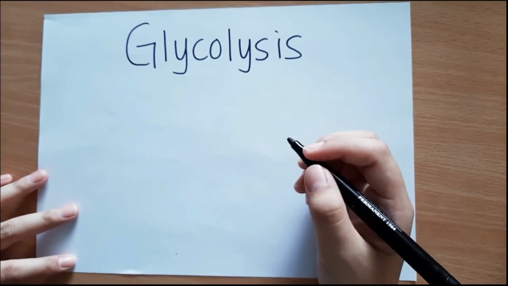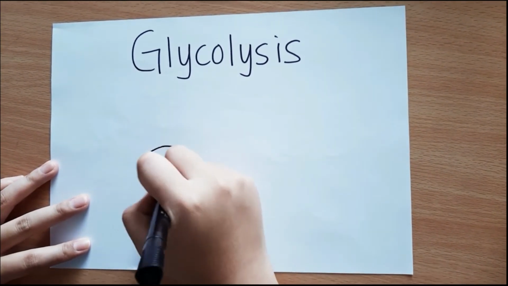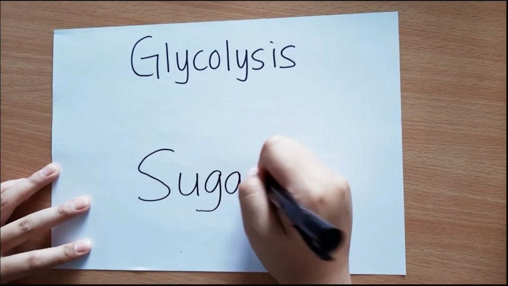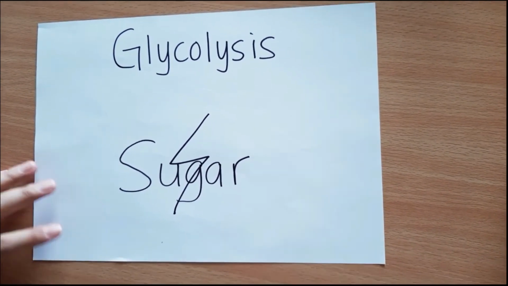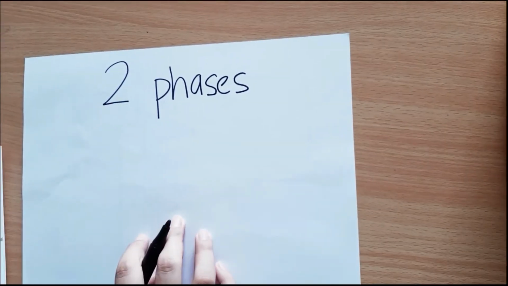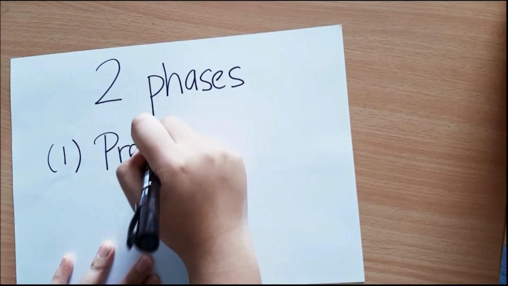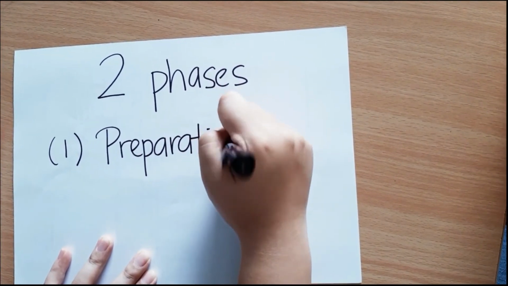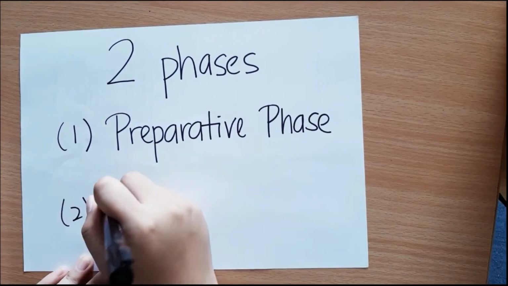Glycolysis is the first stage of cellular respiration. In other words, glycolysis is the splitting of sugar, a process of releasing energy within sugar. There are two phases in glycolysis, which are the preparative phase and the ATP generating phase.